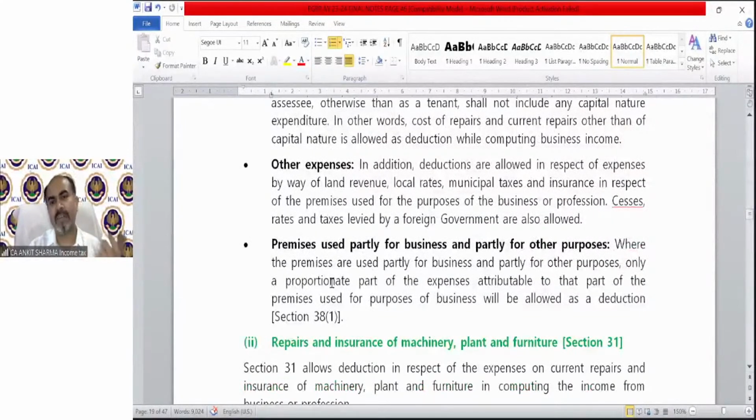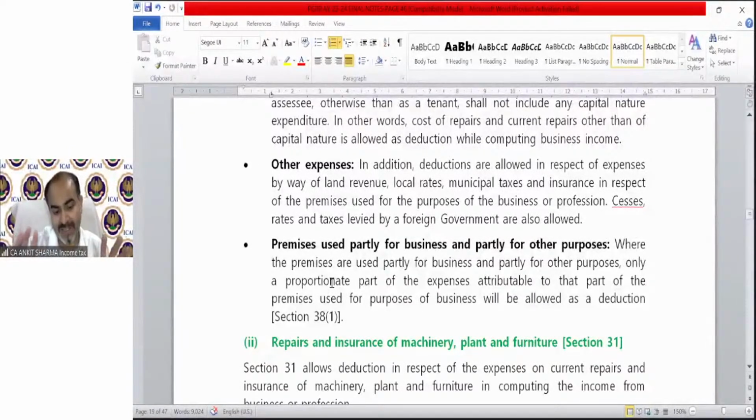Premises used partly for business. If you are using the premises partly for business and partly for other purposes, then the proportionate expenses of repair, rent, insurance and rates will be claimed as a business expense. There's nothing new. These are very simple provisions. So the most important thing is that you should have interest in this.